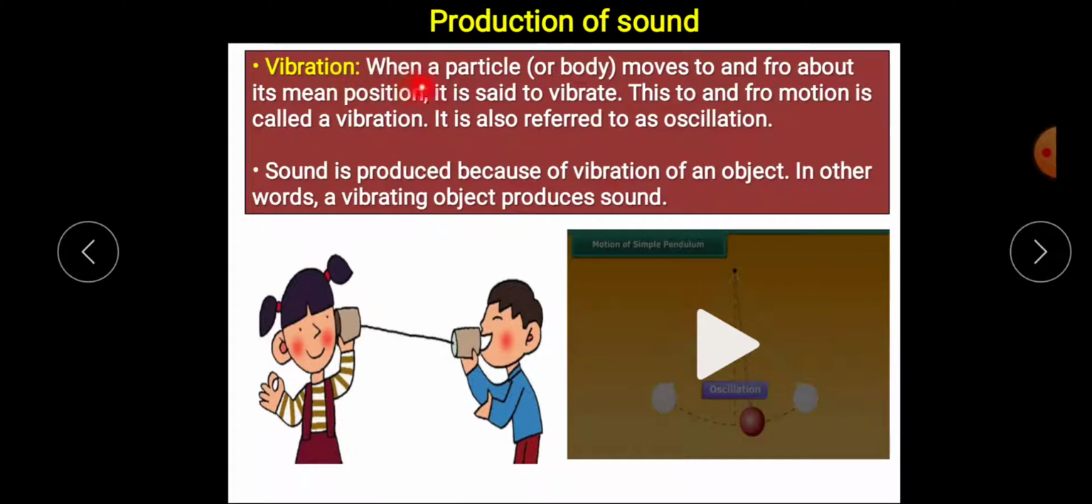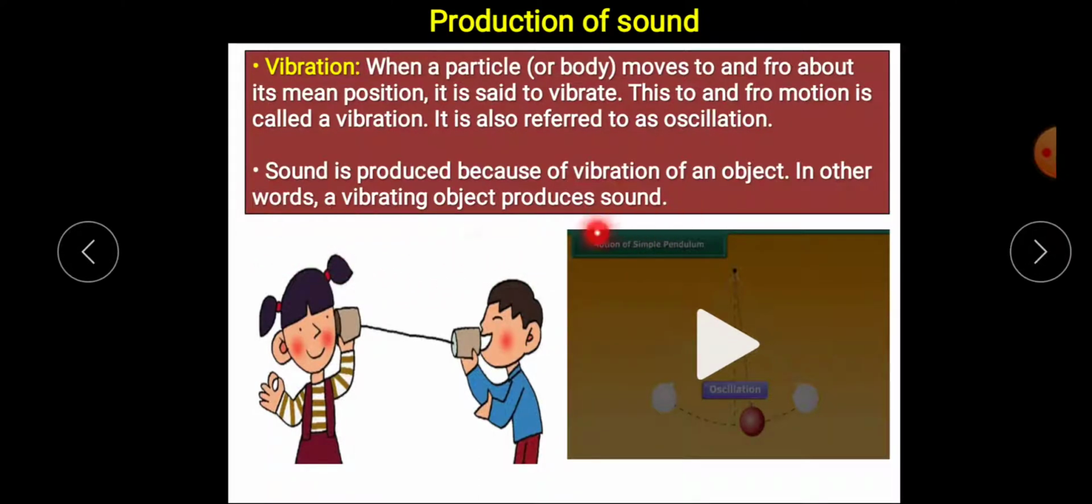Vibration. When a particle or a body moves to and fro about its mean position, it is said to vibrate. This to and fro motion is called a vibration. It is also referred to as oscillation. So here, what we understand by to and fro motion? To and fro motion means going left, then right, like this, moving periodically.